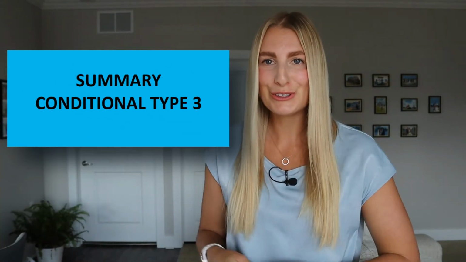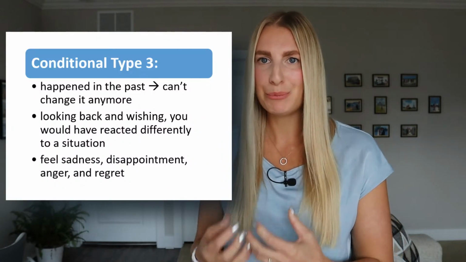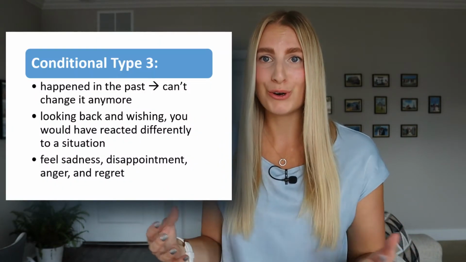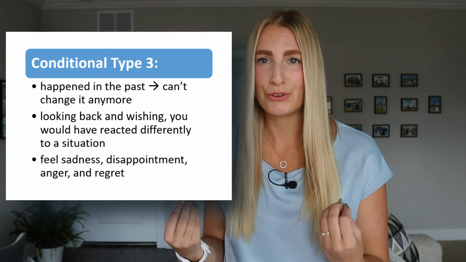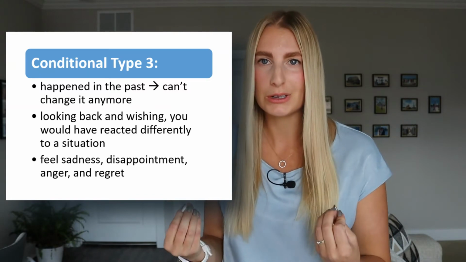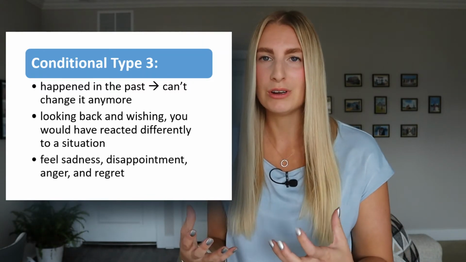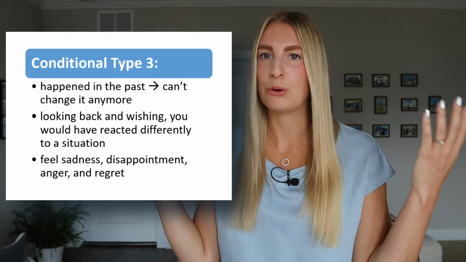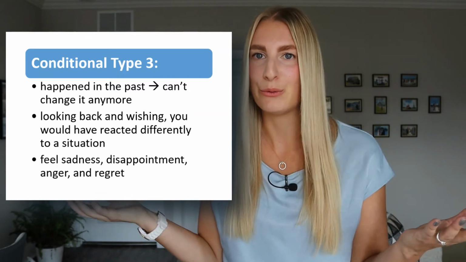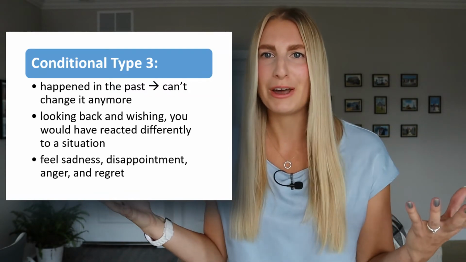Let's summarize conditional type 3. It describes situations that happened in the past, are already over, we cannot change it, but we look back at the situation and wish we would have reacted differently. We maybe feel sadness, anger, or even frustration, but we cannot change it and we can just say, oh, if I had known, or if I had done it that way, I would have gotten a better grade, or it would have been a better situation.